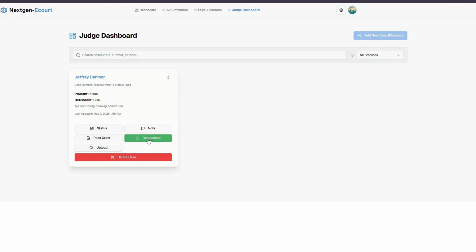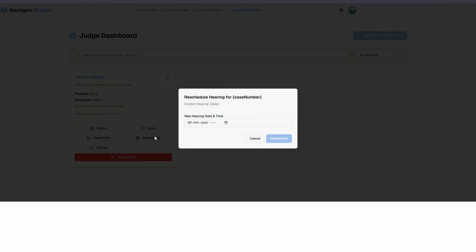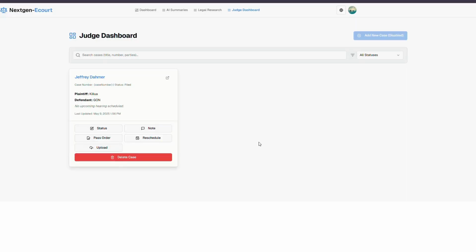And I can also reschedule. I mean, shifting the particular case to another date. We know that reschedule in court is commonly called. So I can also reschedule. This is the power handed to the judge. And whatever changes the judge would make, it would be updated in everyone's profile. Now, if I add a case C1, it would be visible in everyone's account which is associated with it.